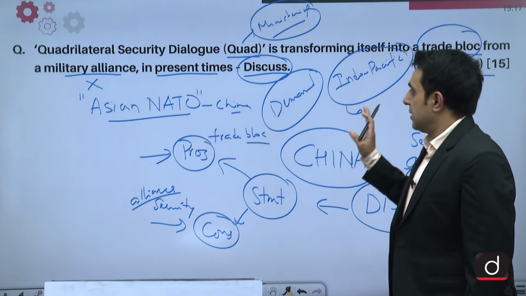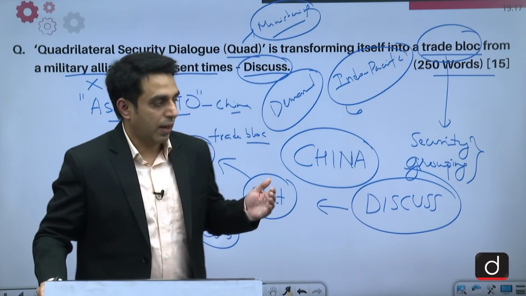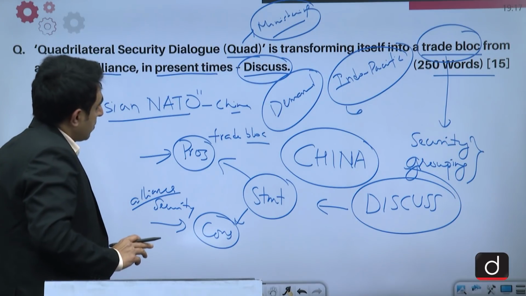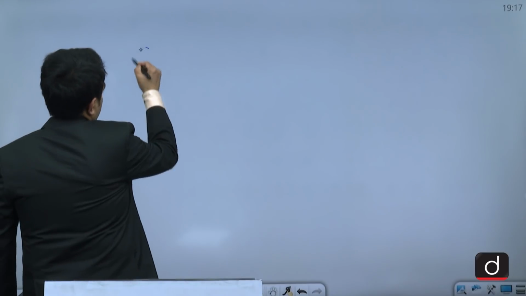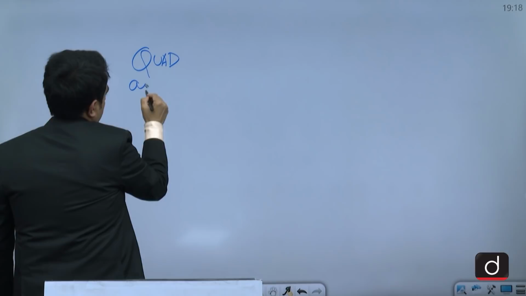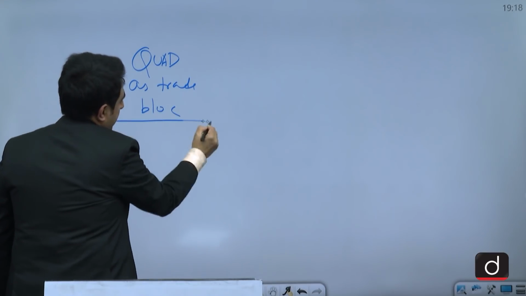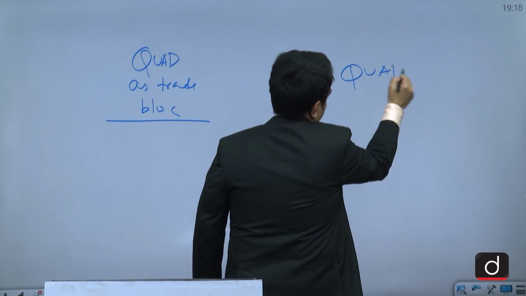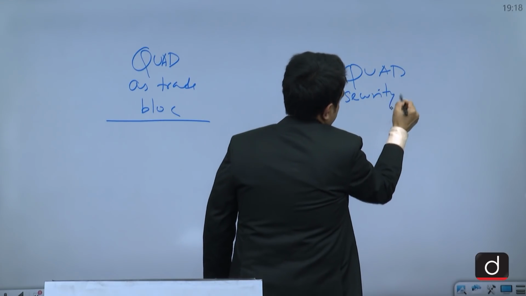So basically in this question we need to keep a few things in mind when we answer it. So let's see how Quad is transforming itself into a trade bloc. So, Quad as a trade bloc. What are the evidences in favor of this, and what are the evidences in favor of Quad still being a security or military alliance?